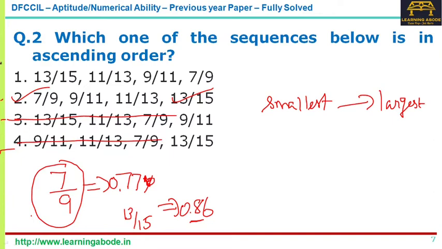But you have to ensure that all the other options are ruled out, because in this case we are lucky, but we have to ensure that. In the second option, for example, if 11 by 13 came first and then 9 by 11, then it is wrong. So 7 by 9, next fraction is 9 by 11, next is 11 by 13, next is 13 by 15. That's the right order. So the answer for question number 2 is the second option.